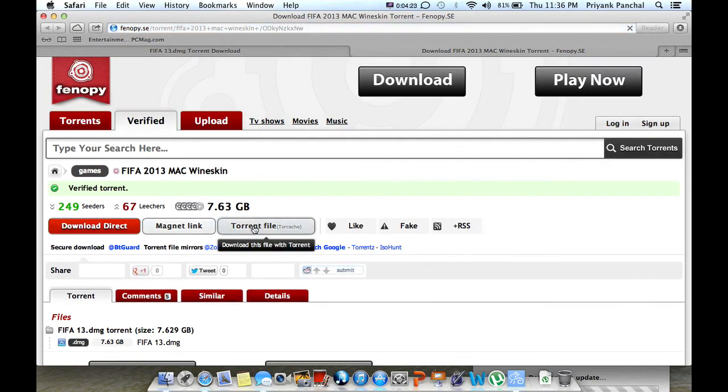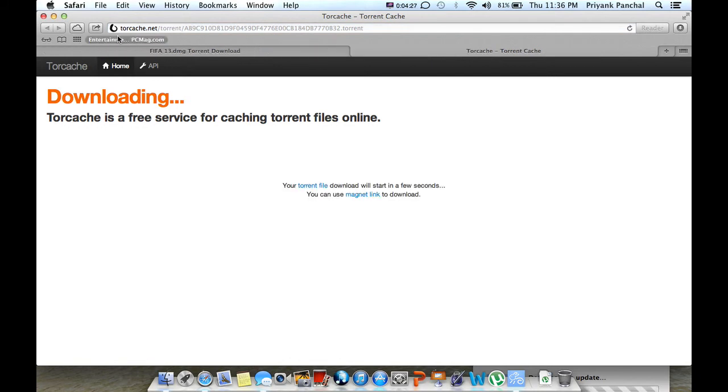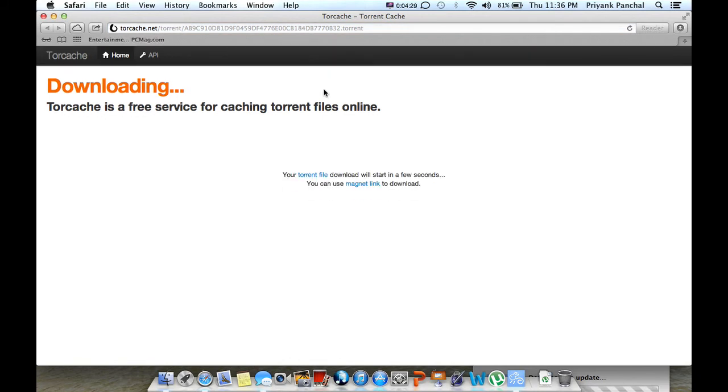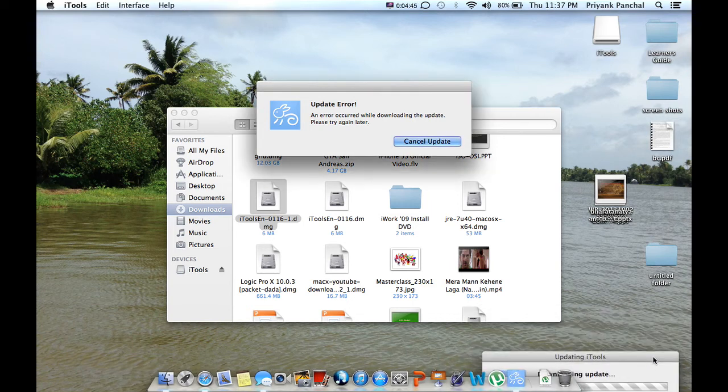Download the torrent file, including all these applications. The file gets downloaded, and basically the same thing which I showed you is to be done next. It's a very easy task to be done over here.